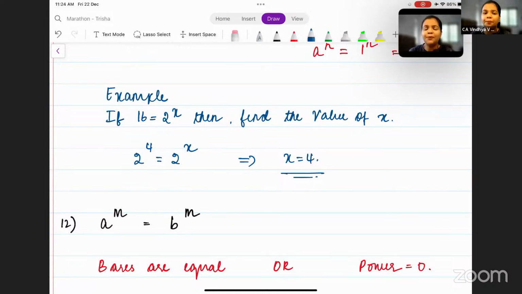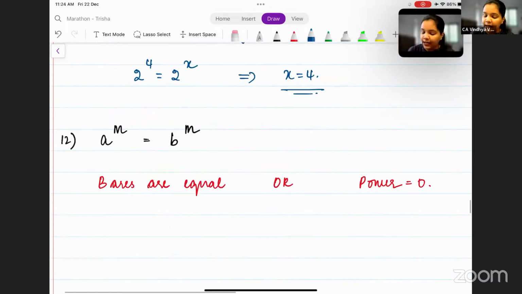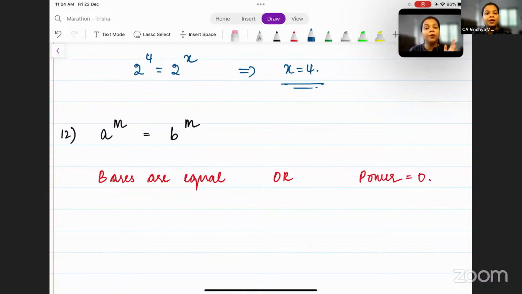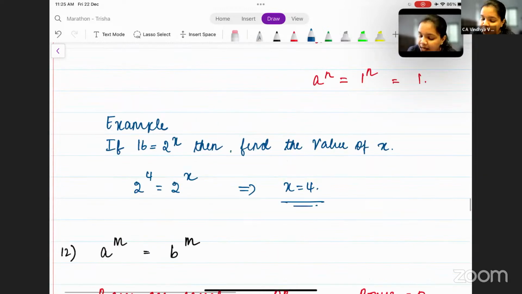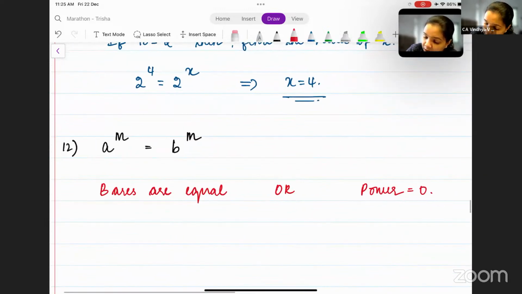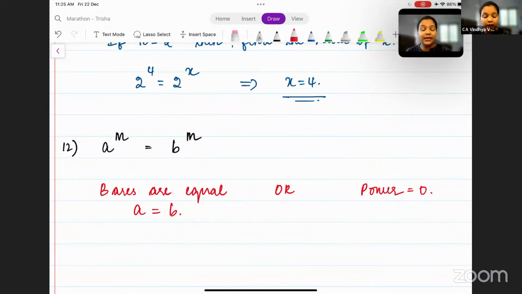Very similar to the previous law is the next one, where the powers are equal, but the base is not the same. It is given that a to the power m is equal to b to the power m. So the powers are same, but the bases a and b are different from each other. But when the powers are the same, even though the bases are different, we can equate the bases and say that a is equal to b.